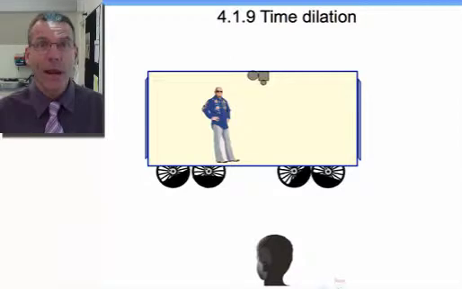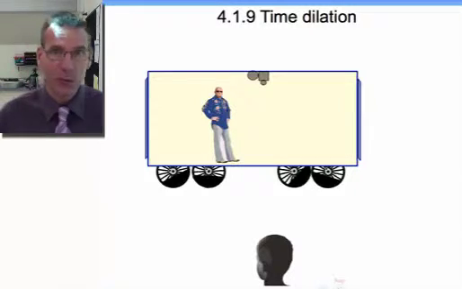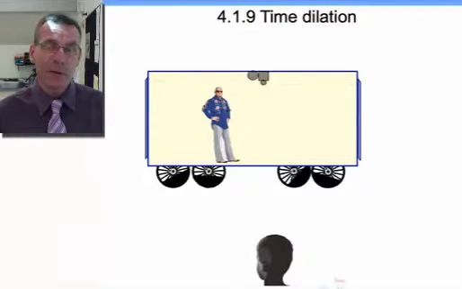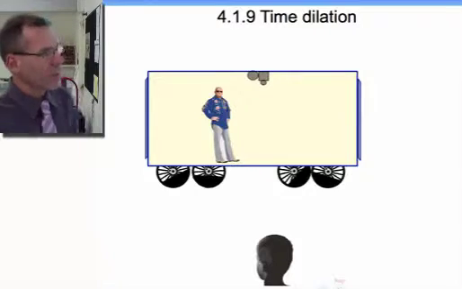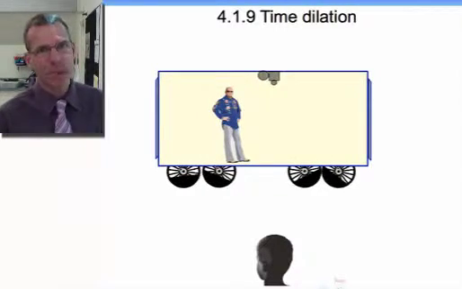Let's assume that whenever you measure a light beam, it's always going to be travelling at c, the speed of light. So let's have a look at some of the implications, and the implication we're going to be looking at in this one is what happens to time. If we're going to be talking about time, then we're going to need some way of measuring time.